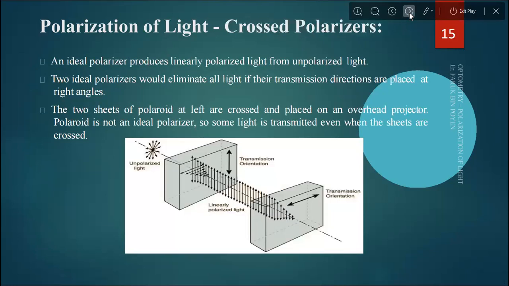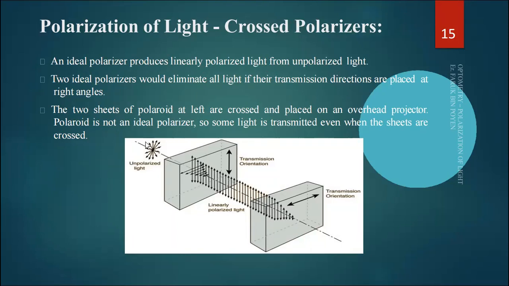Now, crossed polarizers. An ideal polarizer produces linearly polarized light from unpolarized light. Two ideal polarizers would eliminate all light if their transmission directions are placed at right angles. The two sheets of Polaroid at left are crossed and placed on one overhead projector. Polaroid is not an ideal polarizer, so some light is transmitted even when the sheets are crossed.